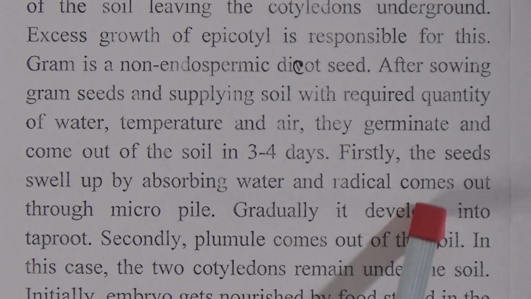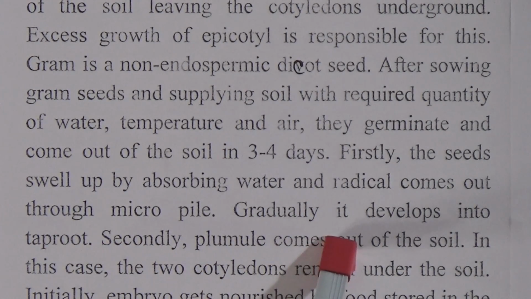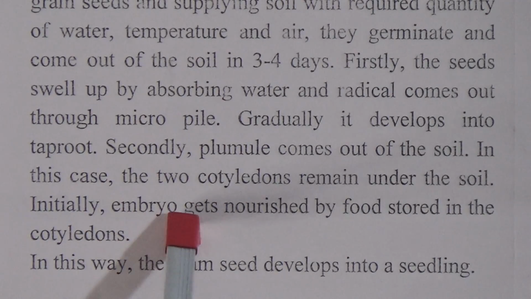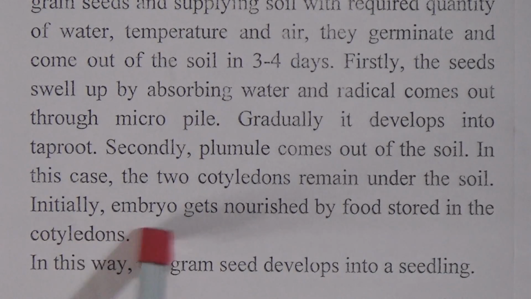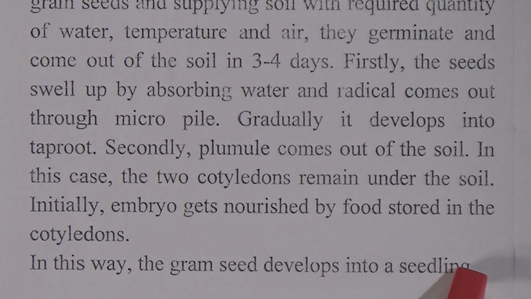Gradually, it develops into a taproot. Secondly, the plumule comes out of the soil. In this case, the two cotyledons remain under the soil. Initially, the embryo gets nourished by food stored in the cotyledons. In this way, the gram seed develops into a seedling.